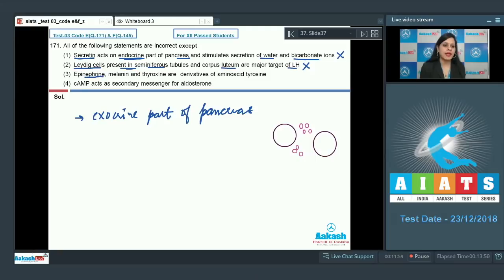The next statement given is epinephrine, melanin and thyroxine are derivatives of amino acid tyrosine, and as this is a correct statement, so this is a correct answer to our question, because all these hormones are the derivatives of amino acid tyrosine. The last statement given is cyclic AMP acts as secondary messenger for aldosterone, and this is an incorrect statement, so cannot be a correct answer to our question, because aldosterone is a steroid hormone and it acts via intracellular receptors. This hormone will directly cross the plasma membrane, binds to its receptor in the cytoplasm, and this hormone receptor complex then enters the nucleus. So the correct answer to this question is option number 3.